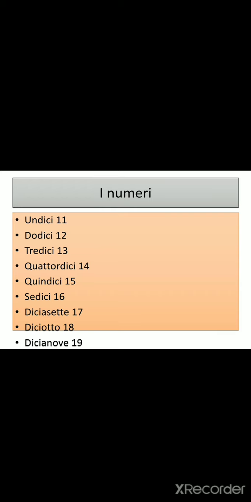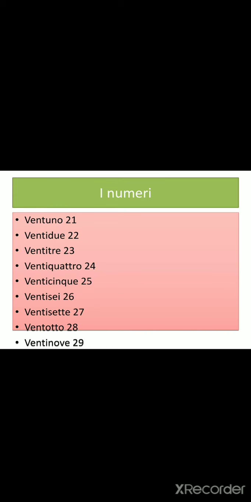So any guesses for 20? What is 20 in Italian? It is venti. Venti. 21, 22, 23, 24, 25, 26, 27, 28, 29, and 30 is trenta.